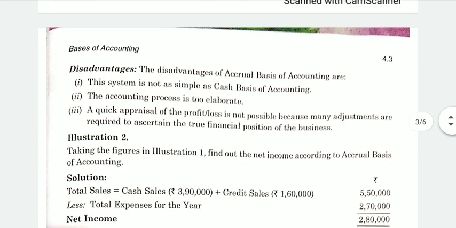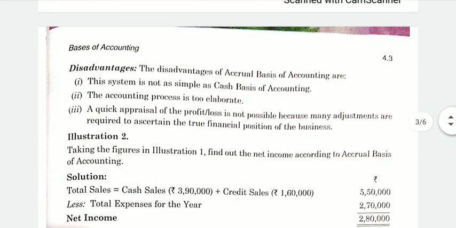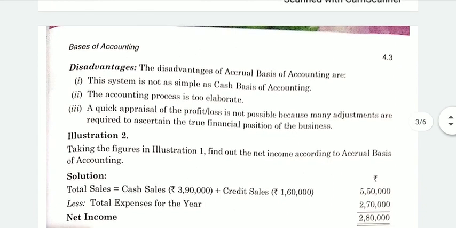The disadvantage is that it is not simple. Some find it very elaborate, because we have to check many outstanding expenses, we have to see what the prepaid expenses for the year are. That is why some find it difficult.